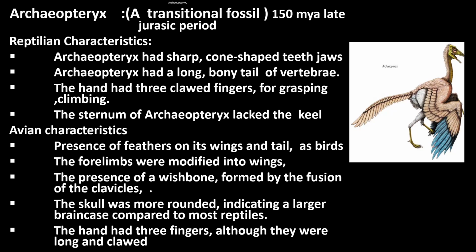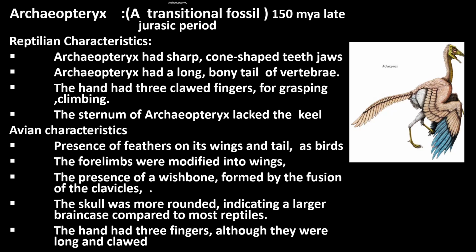Among the reptilian characters, they had sharp cone-shaped teeth and jaws. Number two, they had a long bony tail of vertebrae, and their hand had three clawed fingers for grasping and climbing on trees, and their sternum lacked a keel.